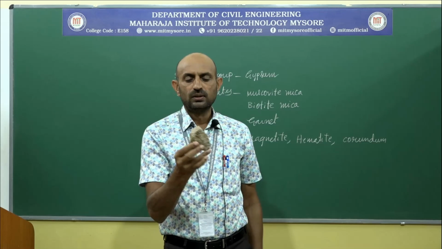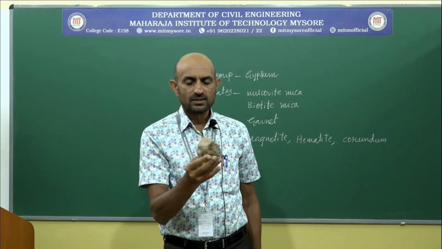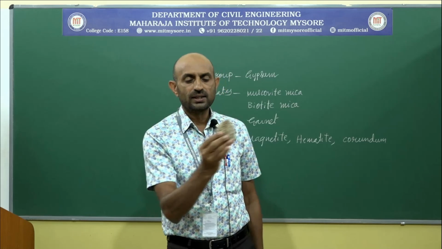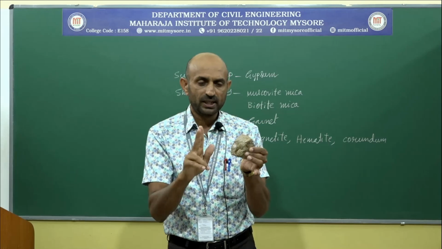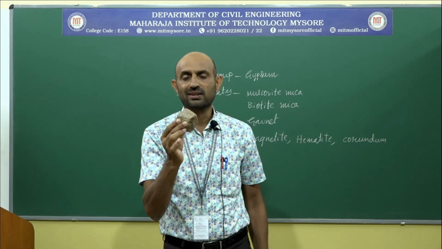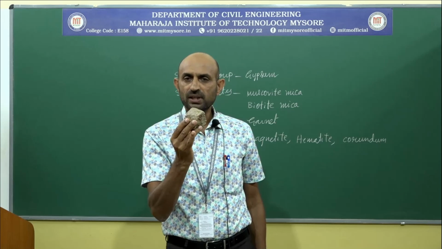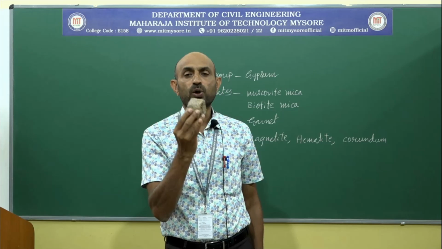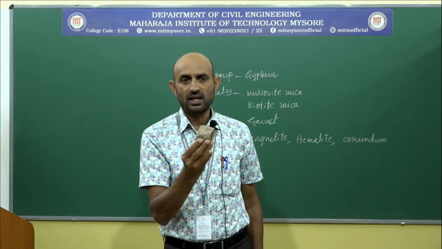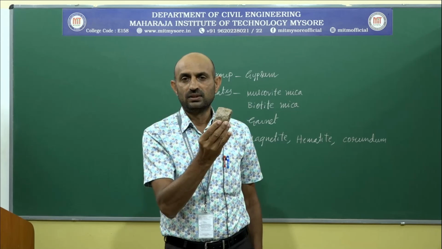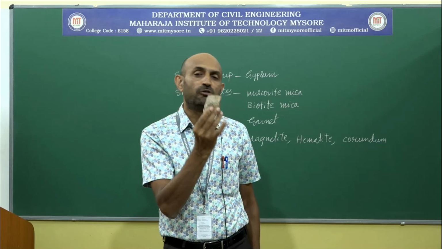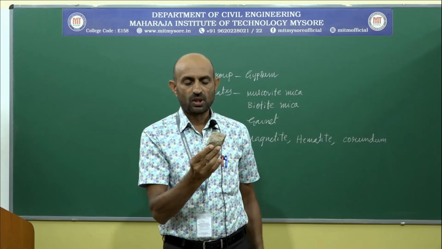Color grey, streak again grey, luster: in the earlier two minerals, magnetite and hematite, metallic luster, here earthy luster. Earthy means it is not able to reflect the light like metal or any other kind of substance. It just does not reflect the light, that's all.